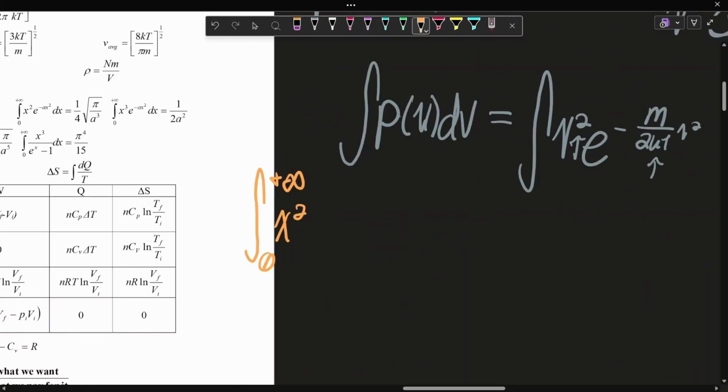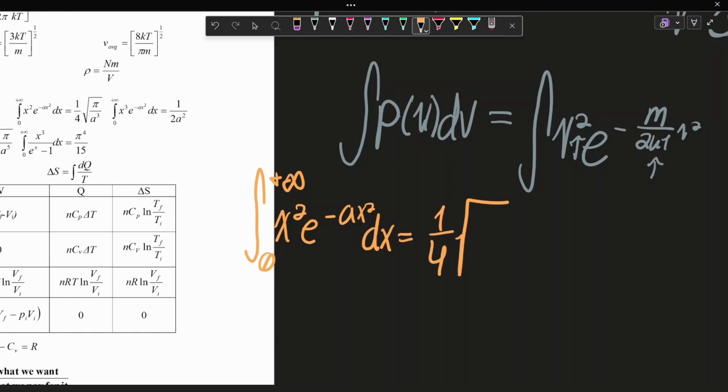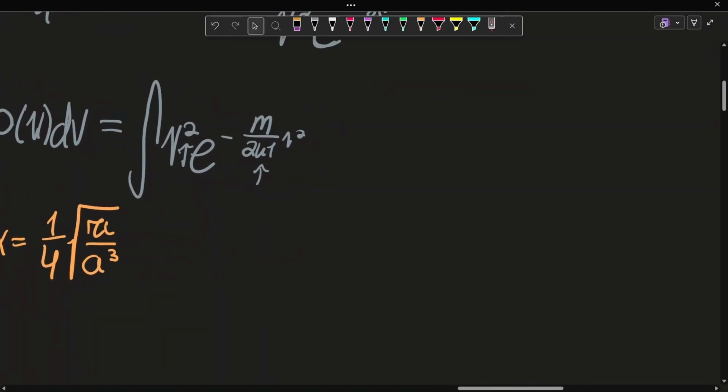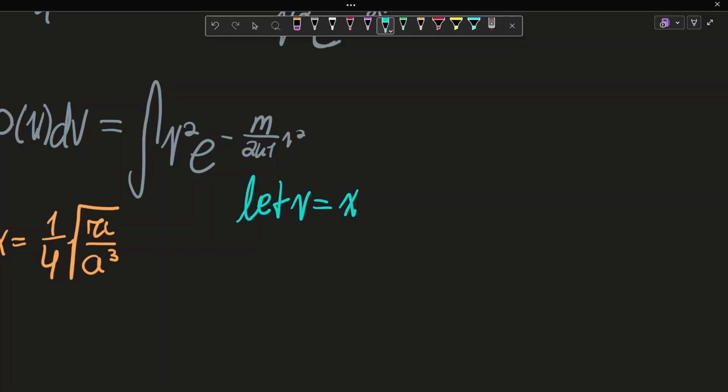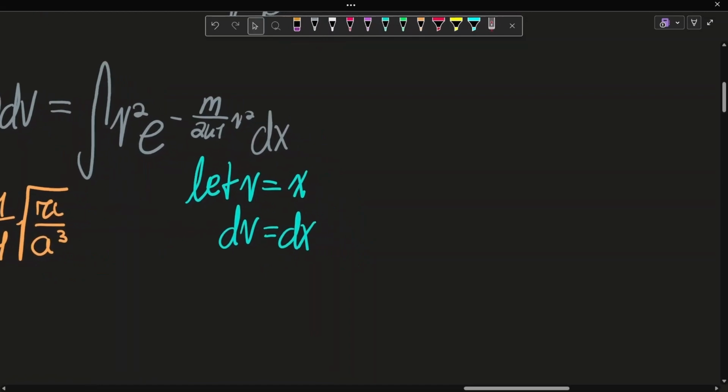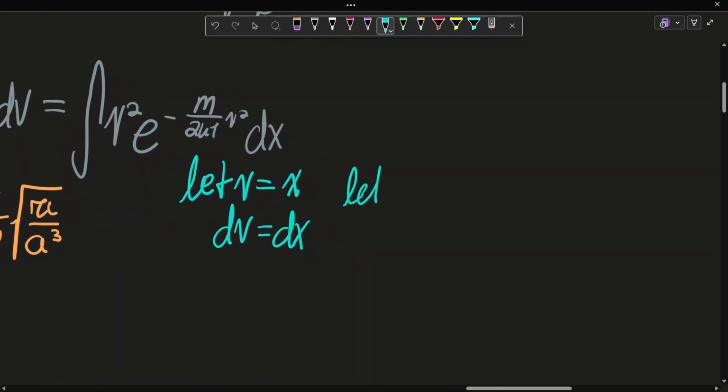The integral of some variable squared times e to the negative a x squared, in terms of that variable, is 1/4 of the square root of pi over a cubed. How does it help us? Here we can recognize that it's pretty similar. If you'd like to make it look exactly like that, you can say let v equal x. Of course, dv equals dx if you really want to make that variable change. You can also say let a equal positive m over 2kt.